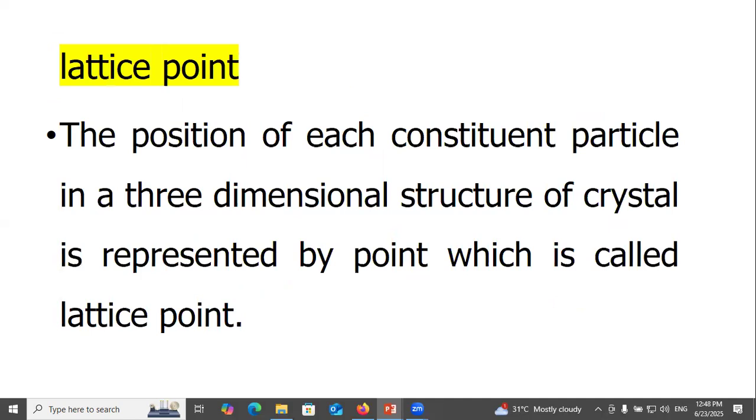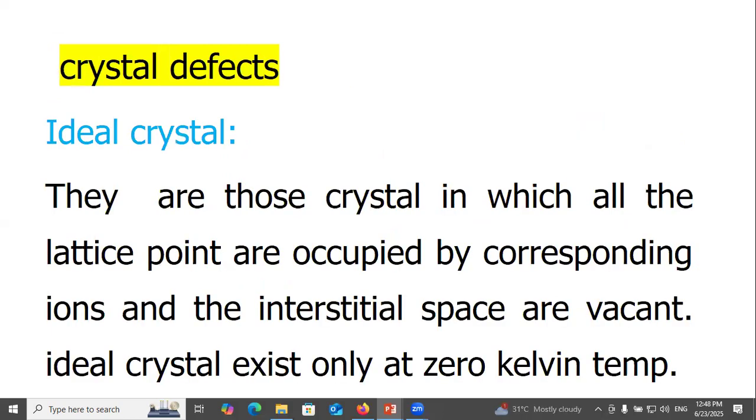Lattice point. The position of each constituent particle in the three-dimensional structure of a crystal is represented by a point, which is called a lattice point. Crystal defect, ideal crystal. These are those crystals in which all the lattice points are occupied by corresponding ions and the interstitial spaces are vacant. An ideal crystal exists only at 0 Kelvin temperature.